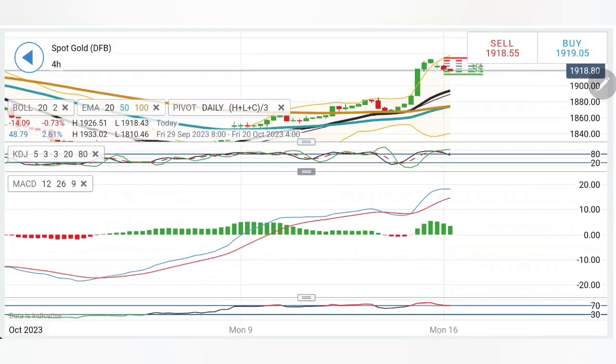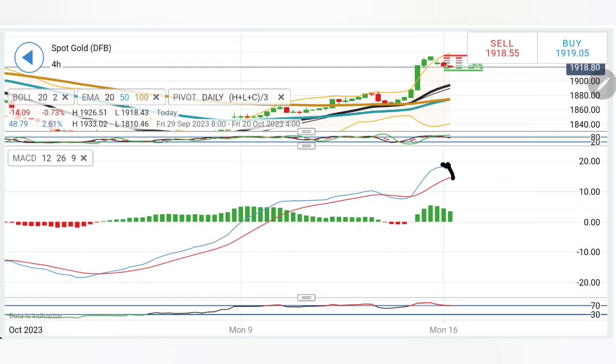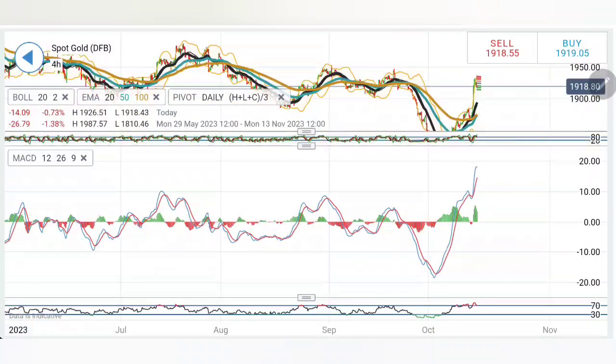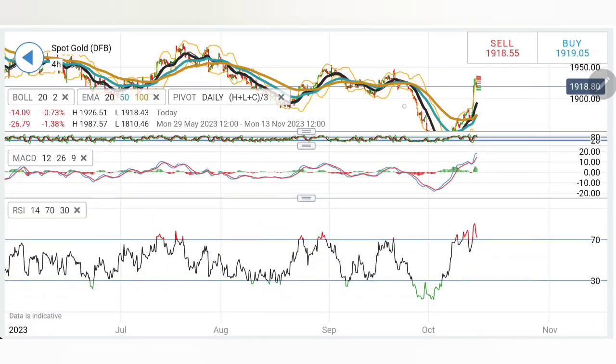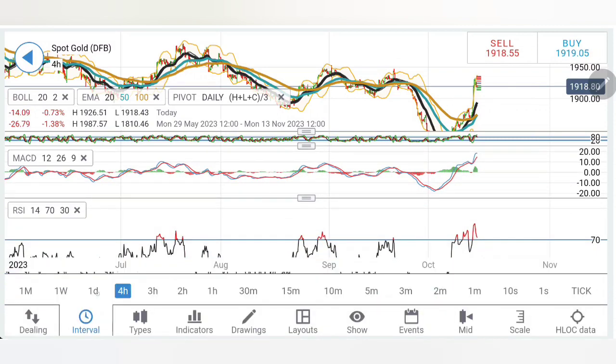Stochastic overbought, trying to cool down a bit. MACD is still bullish. It is trading in green and it has much scope. Though if you look at it, it has come to extreme overbought levels, you can see -20 to +20. This journey is completed. A possibility of a reversal still exists here. RSI is still overbought and trying to come out of the overbought zone.